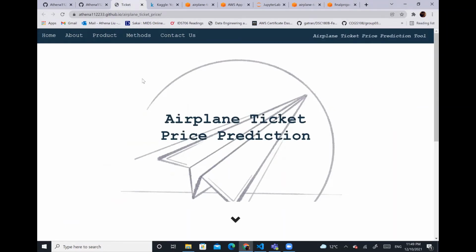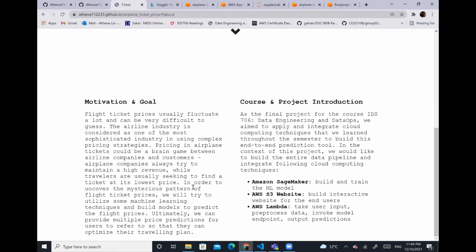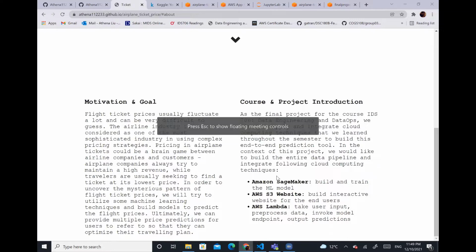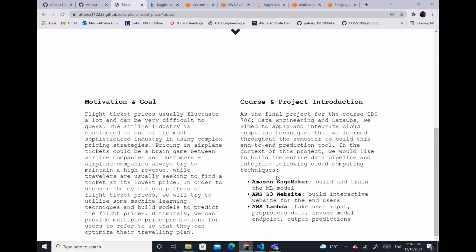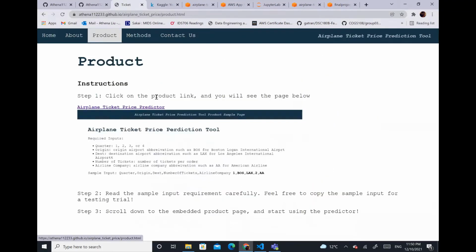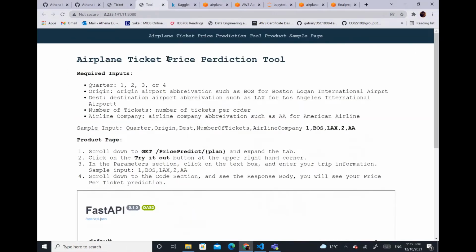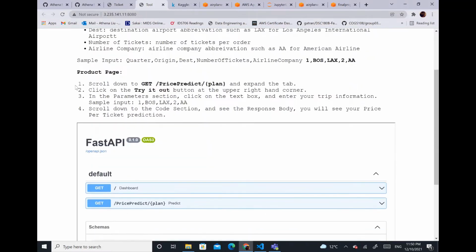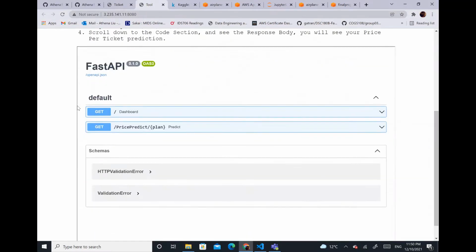The website is structured as follows. About describes our motivations and goals for this project. There is also an introduction to the course behind this project and descriptions of the techniques we used. Product includes the product we developed. You can access the product by clicking the link in step 1. There is a description of the variables you will input and detailed guidelines on how to use the product.